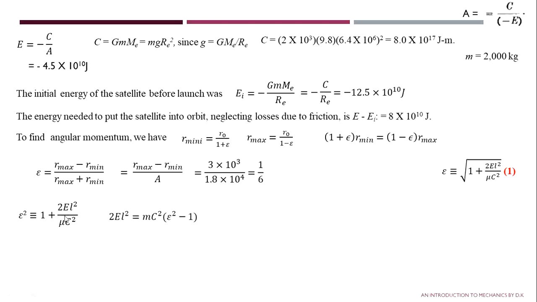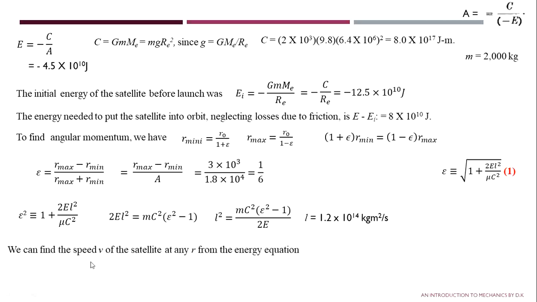By small rearrangement, we get 2EL square is equal to mc square into epsilon square minus 1. Finally, L square is equal to mc square into epsilon square minus 1 divided by 2E. Now, finally, after substituting these different values, we get the angular momentum L is equal to 1.2 into 10 to the power 14 kg m square per s.